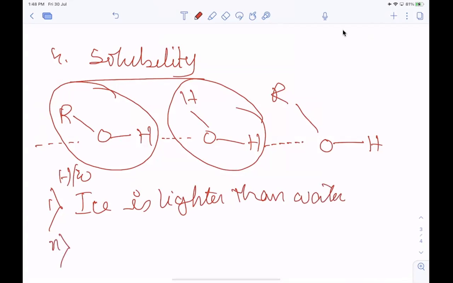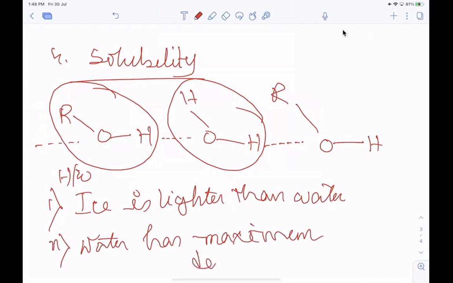And the second homework is, water has maximum density at 4 degrees centigrade. You have to find out the reason and tell me in tomorrow's class.